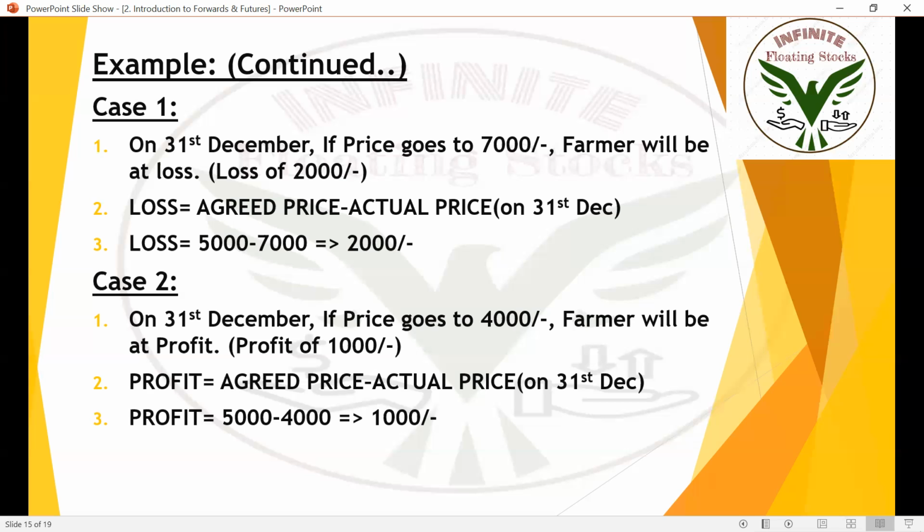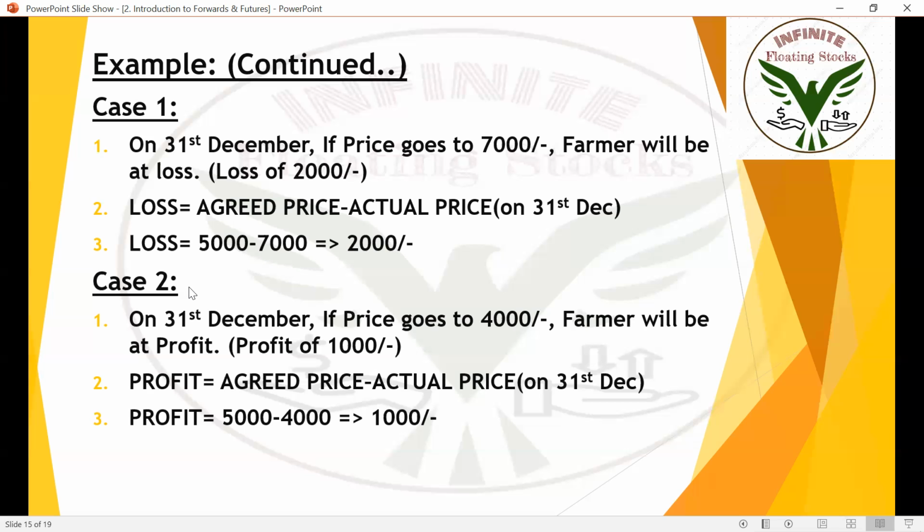irrespective of the production, irrespective of anything. Okay. So if the value is more than 5,000, the farmer still cannot violate the contract, or escape from the contract. So loss is nothing but agreed price minus actual price. The agreed price was 5,000, but the actual price is 7,000. So because of this, the farmer will be at a loss of 2,000 rupees.